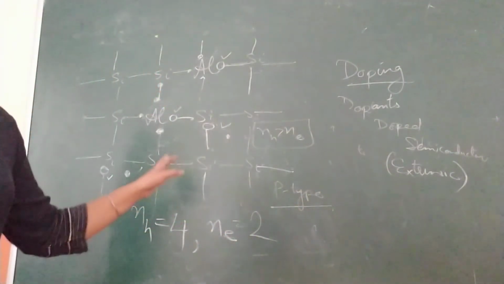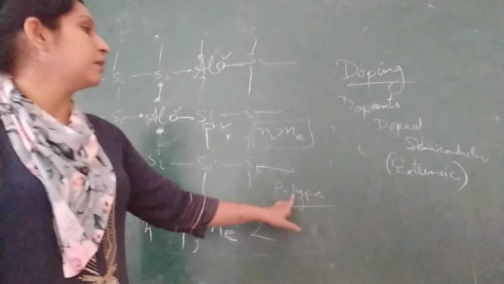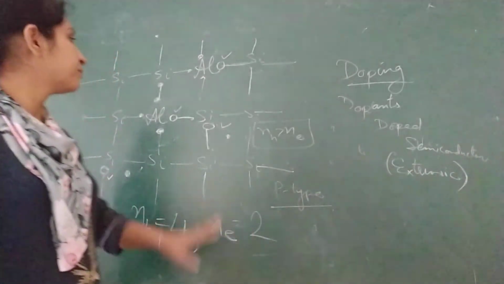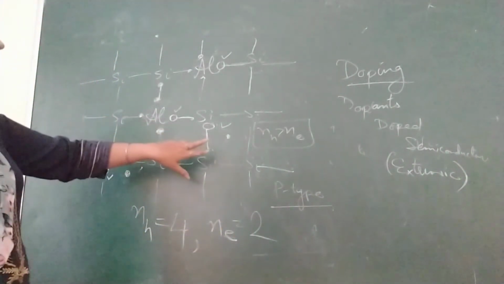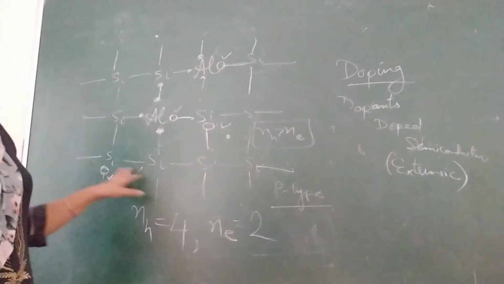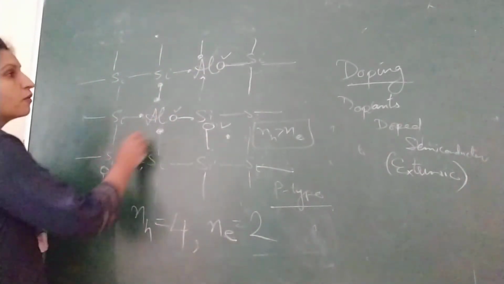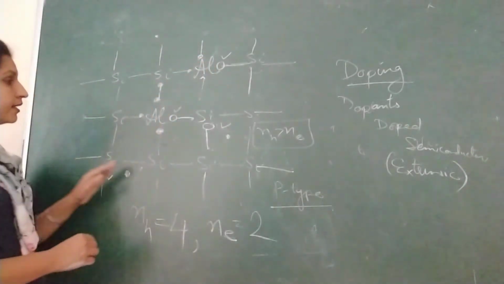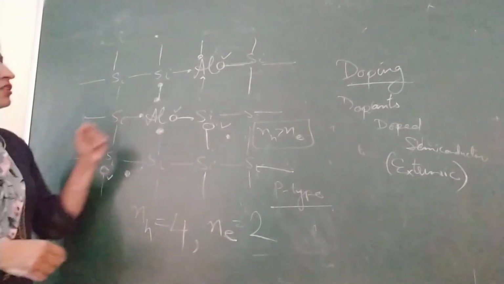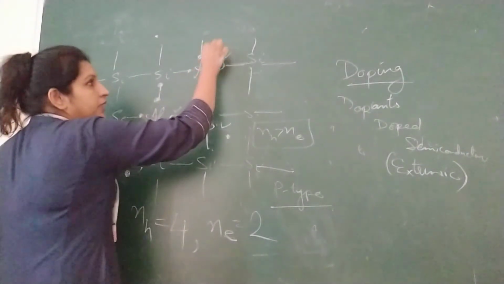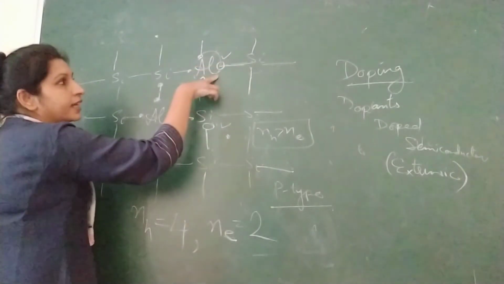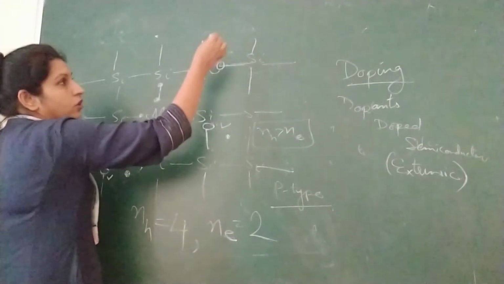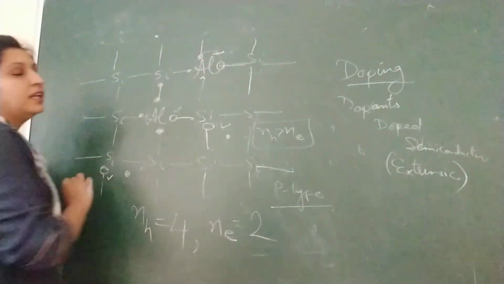Of course, again it is extrinsic, but what is its further type? P-type semiconductor. Now again here, it doesn't mean that it has a positive charge, because if there are 4 holes, then there are 2 electrons, negative charges, and suppose any electron comes into it, it has accepted that electron, it has taken that electron, so the charge on aluminium will be negative.